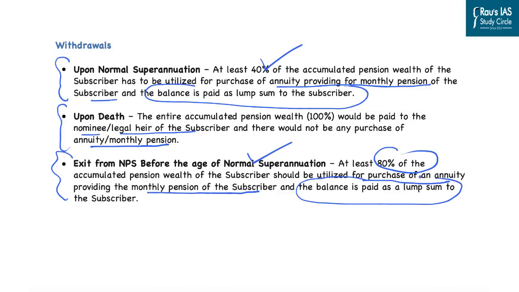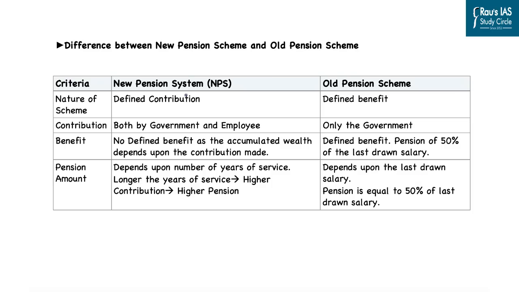So you can compare what happens in case of normal retirement, what happens in case of retirement before the age of normal retirement, and what happens in case of death of the employee. This brings us to the difference between the new pension scheme and the old pension scheme.